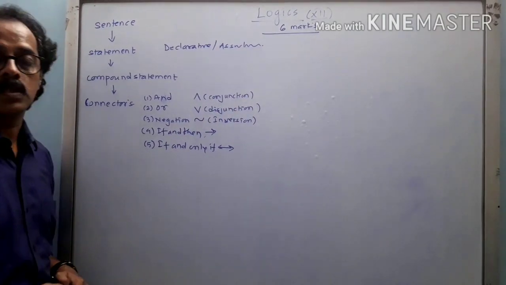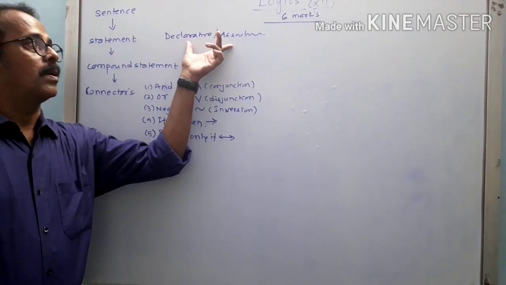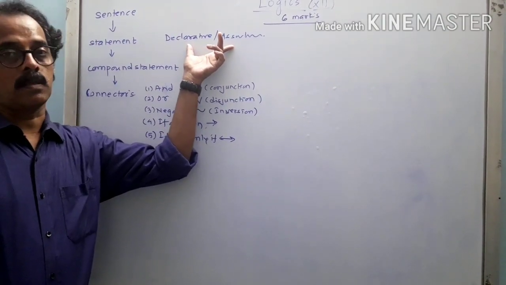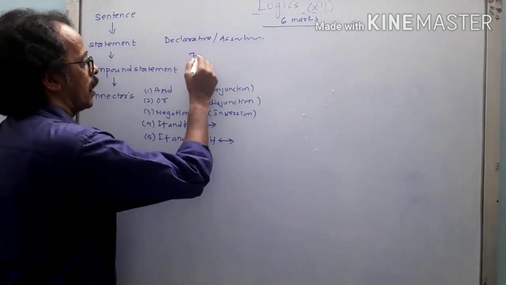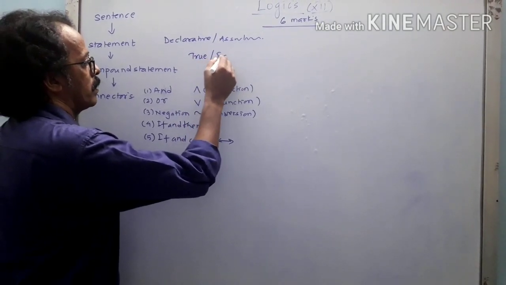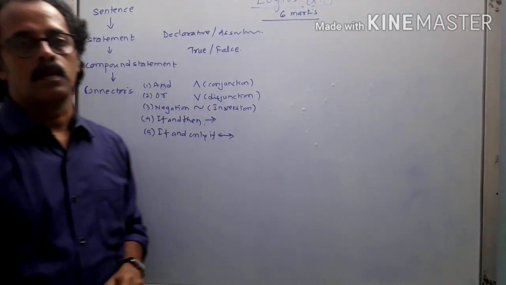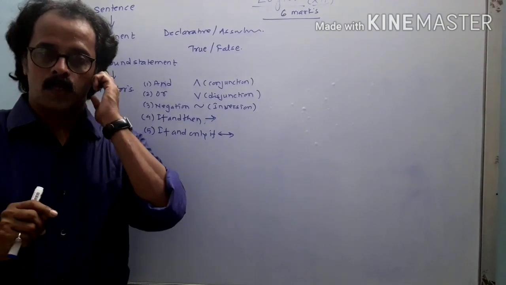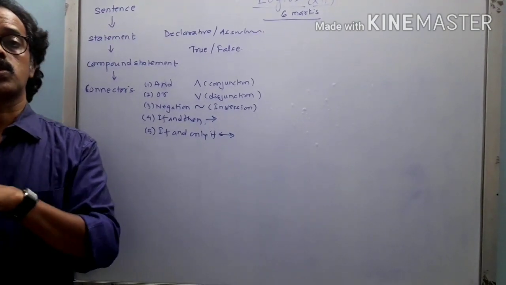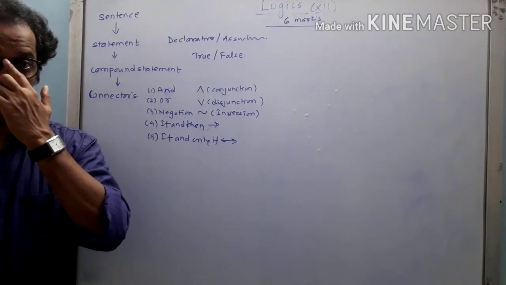What is the meaning of this? Because this kind of statement has a truth value. Either it is yes or no, or in terms of logic, we write it as either true or false. A simple example: Amit is a good student. Now when I say Amit is a good student, it is a declarative statement. It is understood that he is a good student, right?